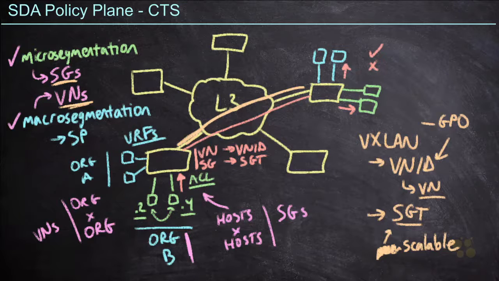Well, the same thing with the scalable group. What if .4 isn't allowed to talk to .5 that's over here? Or maybe it's a different subnet entirely. Either way, we can look at the scalable group policy. We're either going to allow that traffic or we're going to deny it.